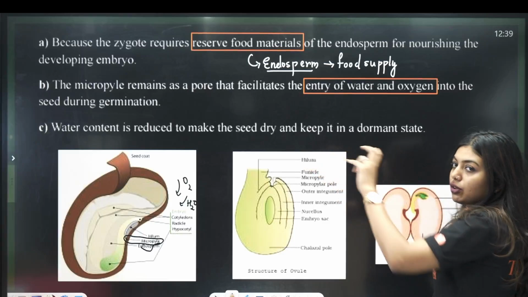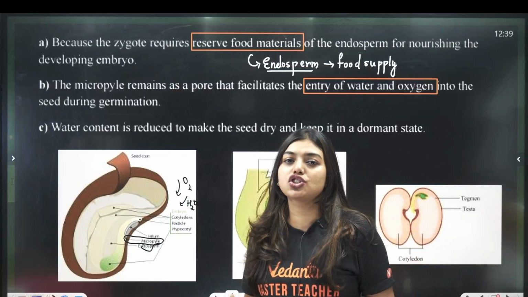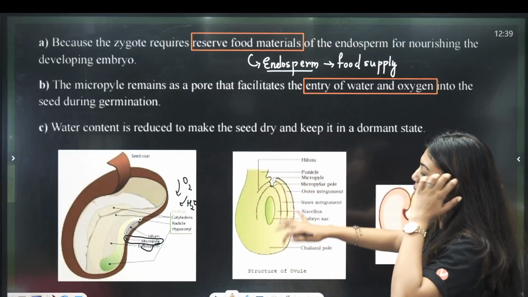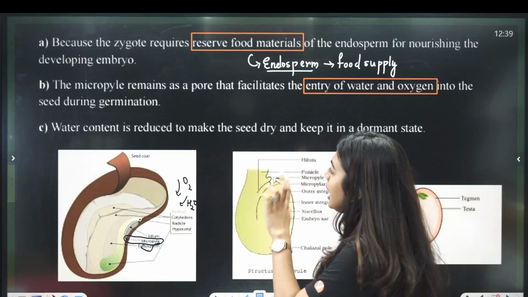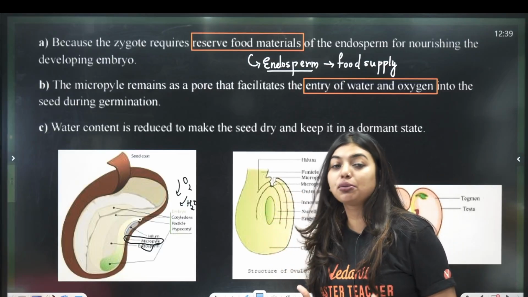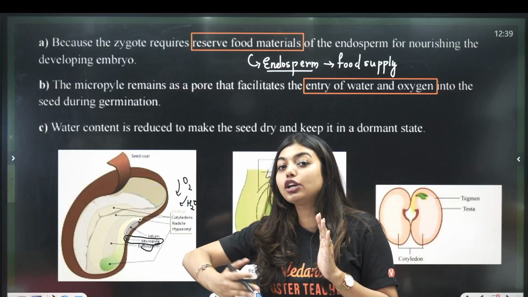Now, that is the second part of the question. Very clear. Why does the micropyle remain? So that it can take in the oxygen and water and the seed can happily grow. Okay, now during the germination. Now, the third part of the question, students, water content. Why are they asking why the integuments harden and why the water content is reduced? So look here, integuments are going to harden to form the seed coat.